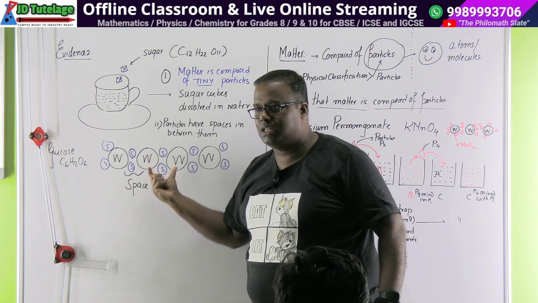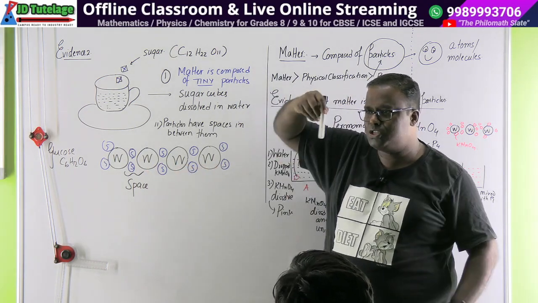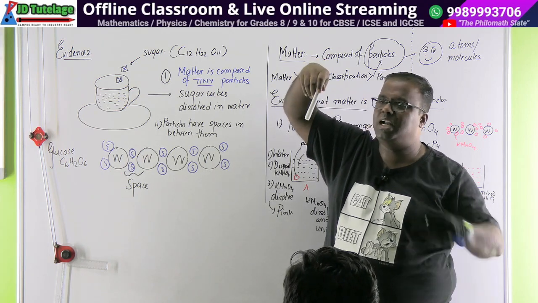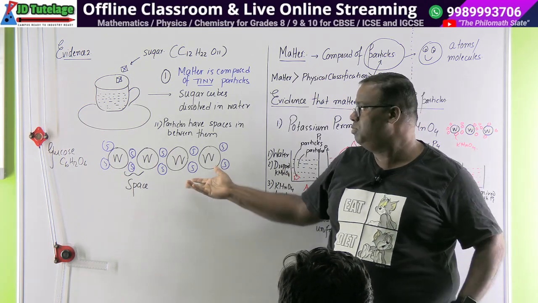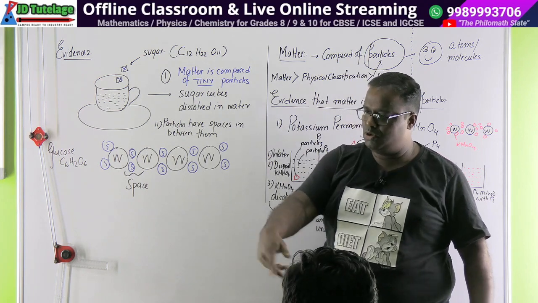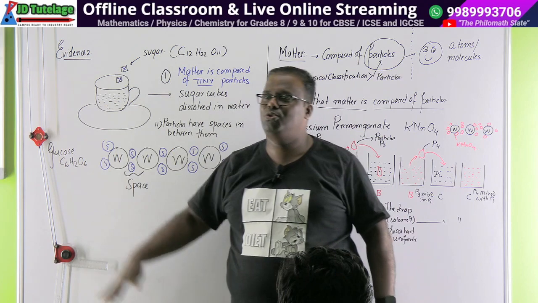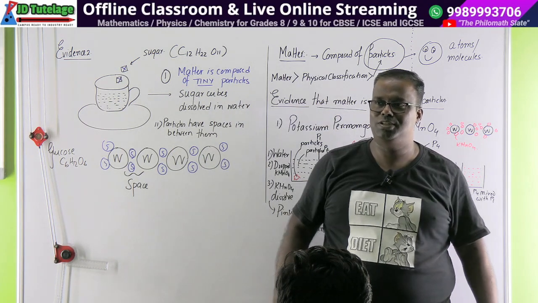So either we can separate the spaces, लेकिन एक लिमिट है। You can separate the spaces how? First you try to put a spoon and stir it, that is you are raising the temperature, but that temperature rise will be very gradual. उसमें भी अगर नहीं गया, you immediately take this cup and put it inside a microwave oven. Now you'll see all sugar has got dissolved. ठीक है? After that, put some more sugar in it. जाएगा. Now take the cup back and put it in refrigerator. क्या होगा?